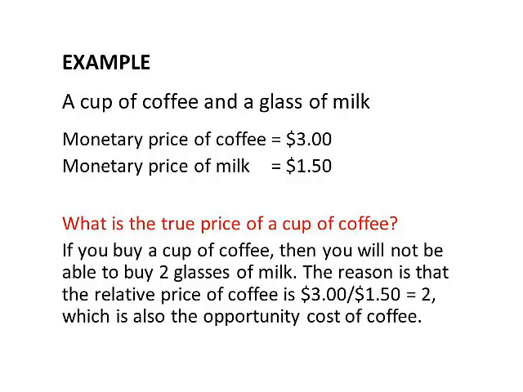The reason is, of course, that the relative price of coffee is $3 divided by $1.50 equal to 2. But these 2 glasses of milk that you give up when you buy a cup of coffee is also the opportunity cost of coffee. So you see the relative price and the opportunity cost of coffee are all the same.